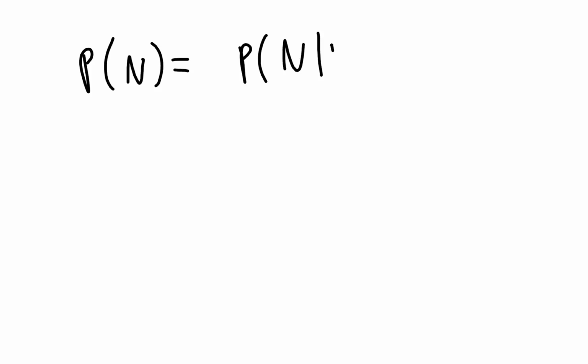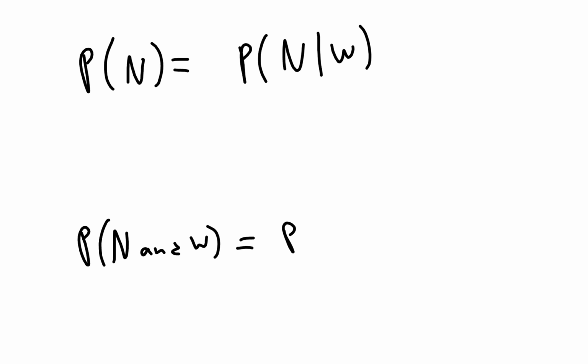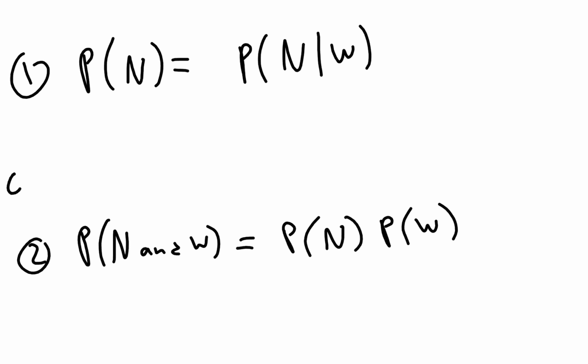So there's really two ways to test for independence. Here's one of them. First, you can check, does the probability of saying never equal the probability that you say never given that the person was a woman? The second way to check it is take the probability of I say never and I'm a woman and see if that equals the product of the probability that someone says never times the probability that someone is a woman. So these are your two options for checking for independence. You don't have to do both of them. You can do either. I will say that I think the second one's very easy to do.